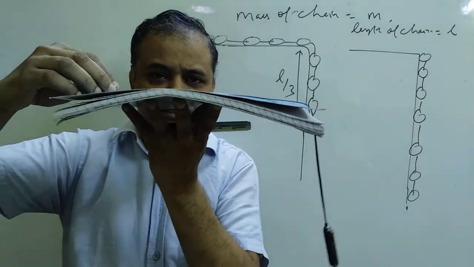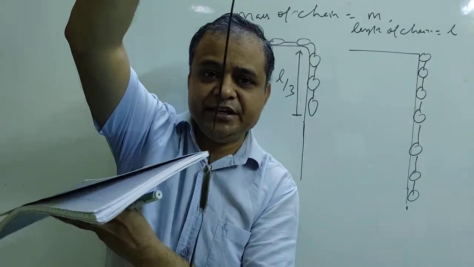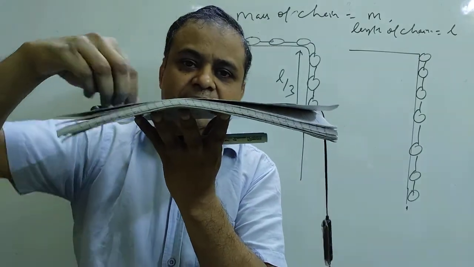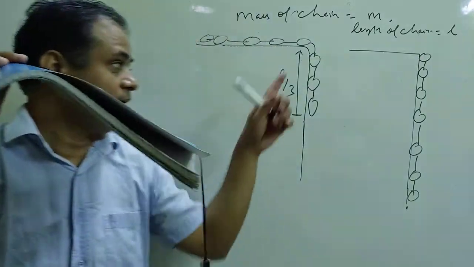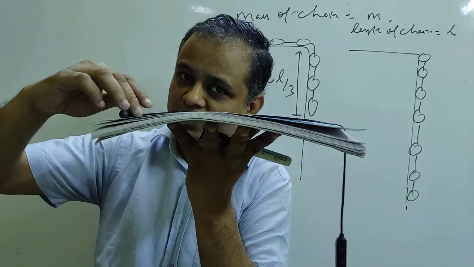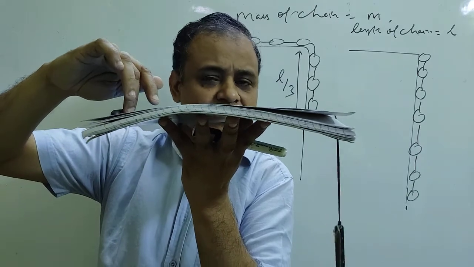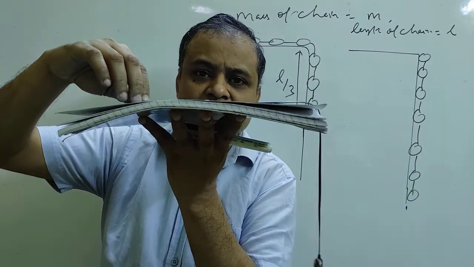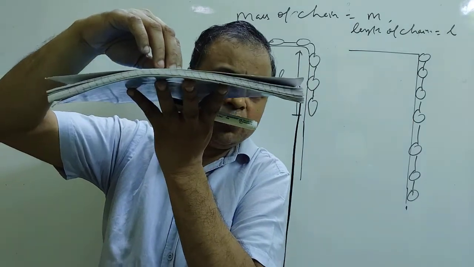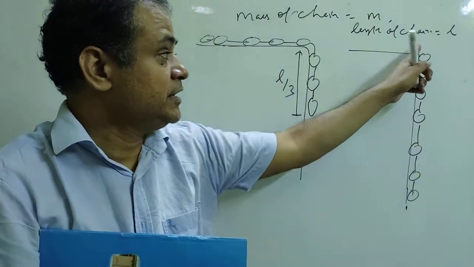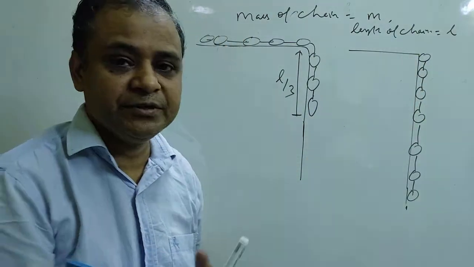Listen again. This is an iron chain placed on top of a frictionless table. L by 3 portion is suspended while 2L by 3 is on the table. If I release it, in the absence of friction, it will start to move. The question is, when the whole chain is about to leave the table, what will be the velocity?